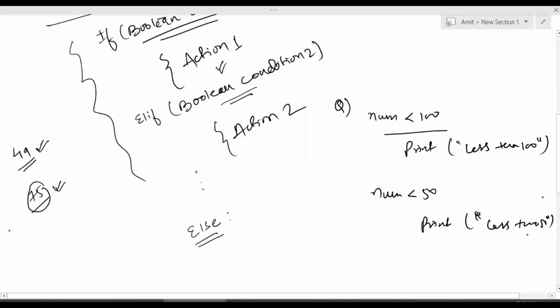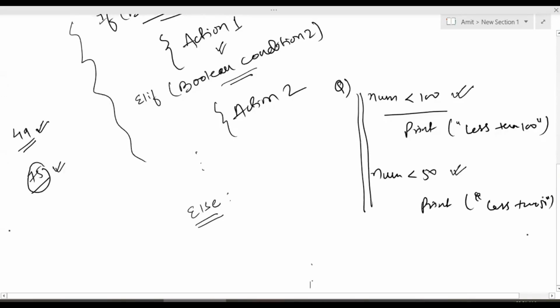Usually, if I give this question to the students, and I say the first condition is to check number less than 100, and the second condition is to check number is less than 50, usually the answer I get is this.